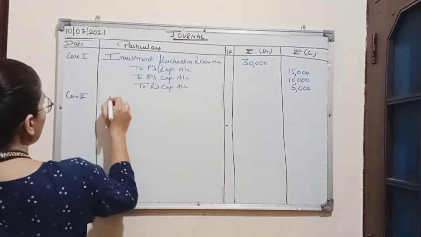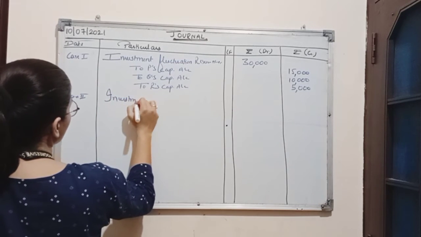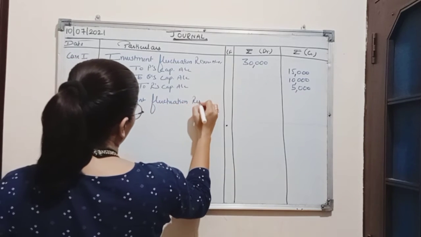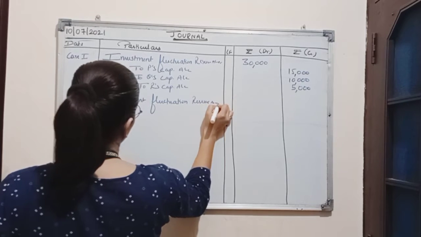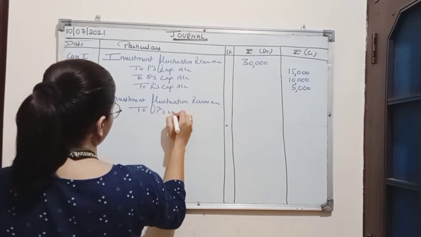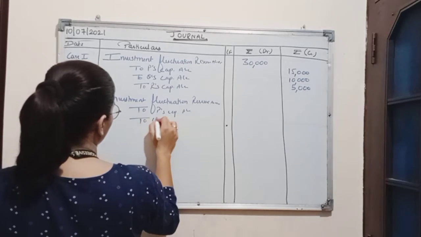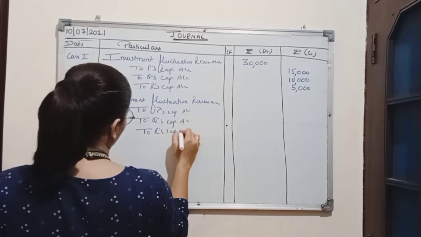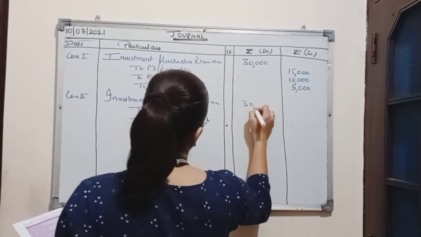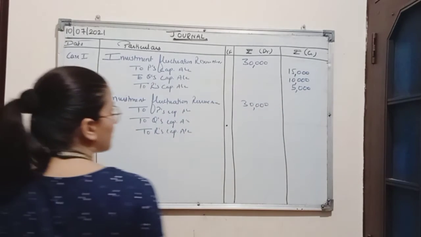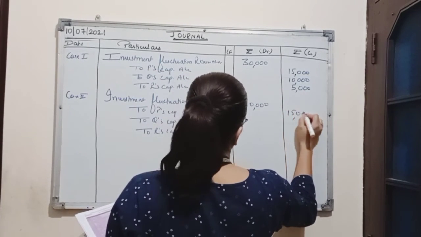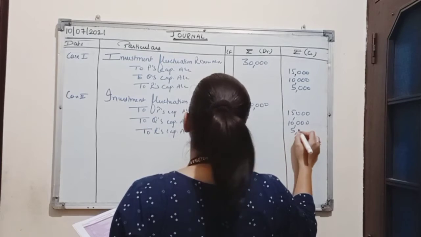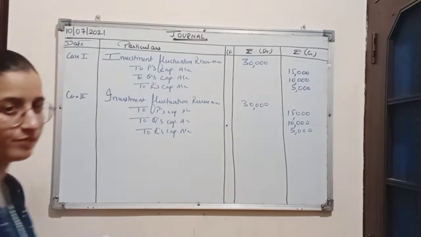Now again in second case, we will be passing the same entry, which is investment fluctuation reserve account debit to P's capital account, to Q's capital account, to R's capital account. Amount of reserve is 30,000 and it is distributed among the partners in the old ratio, where P's capital account is credited with the amount 15,000, Q's 10,000 and R's 5,000.